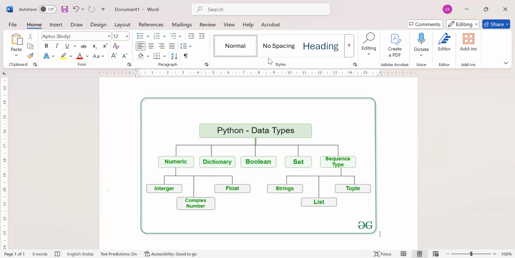Class, please confirm, because I cannot confirm whether it is visible for you all or not. Okay, perfect. So it's visible for you all.